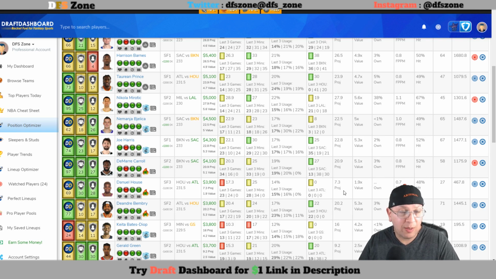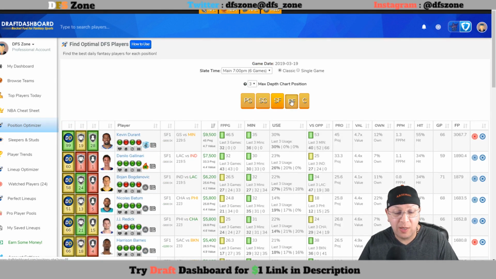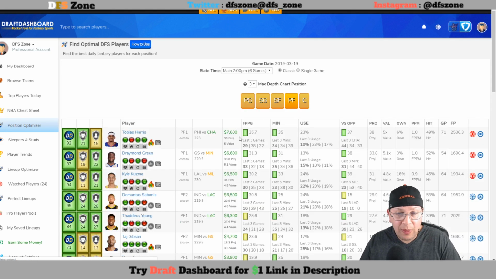So again, due to the matchup, I definitely do think Carroll is an option here if you want to pay down at 40. Sacramento is 27th in defending small forwards, and they've been allowing 25.7 fantasy points per game. They did give up 46 to Butler, 27 to Ariza, and 31 to Tatum over the last few games. We go to power forward.